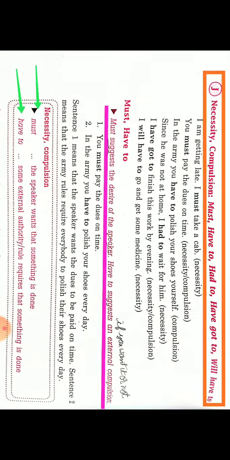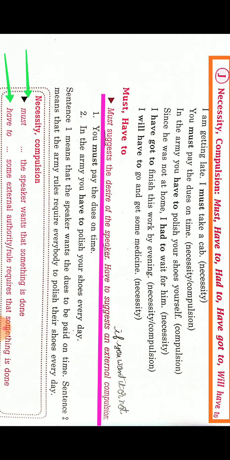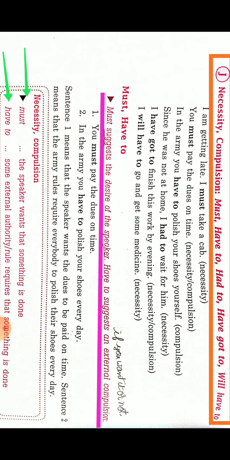Now necessity and compulsion. For necessity and compulsion we use the must modal, but there are some other words also which can be used for necessity and compulsion, that is have to, had to, have got to, will have to. So what is the difference between must and have to? Both are used for necessity and compulsion. Must suggests the desire of the speaker and have to suggests an external compulsion. If we are using the must modal in a sentence, it means the person who is speaking wants you to do that work.